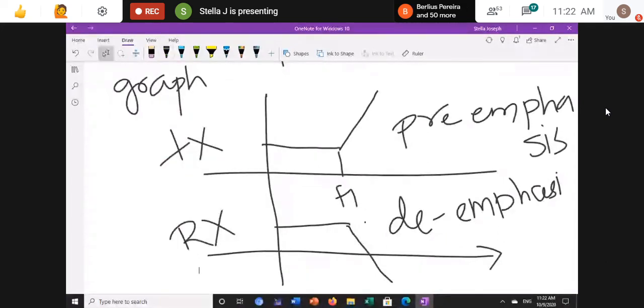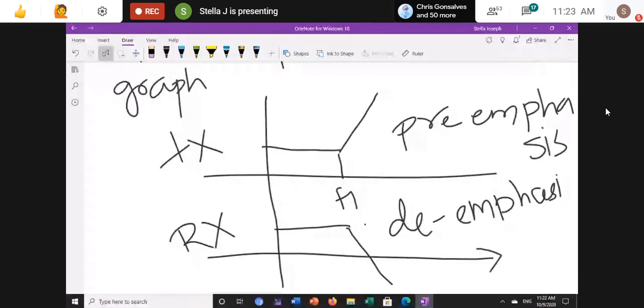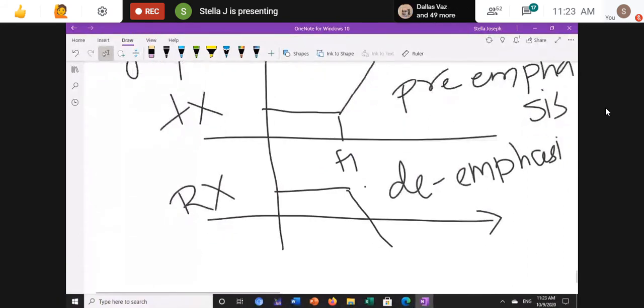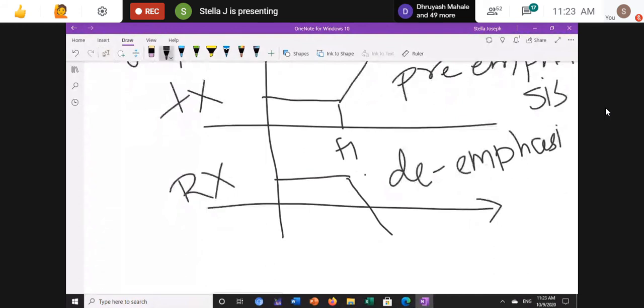To remove the noise, I boost the signal in the transmitter, and again to get my original signal, I lower the amplitude. These two cancel each other and I get the original signal at the end. So this is what we are doing in pre-emphasis and de-emphasis.